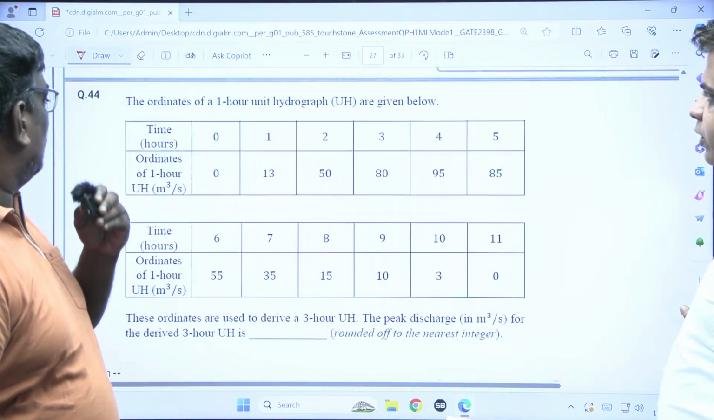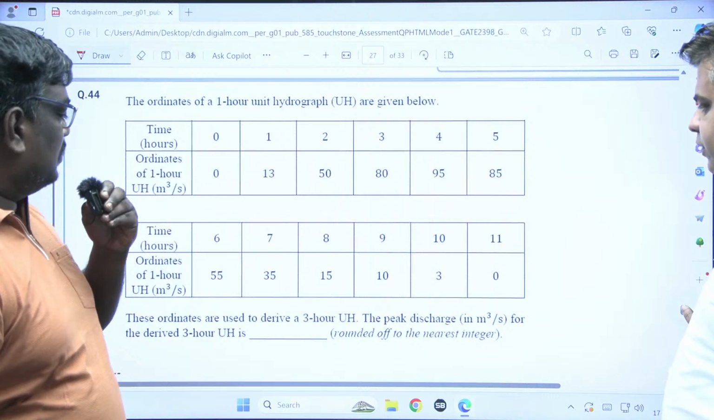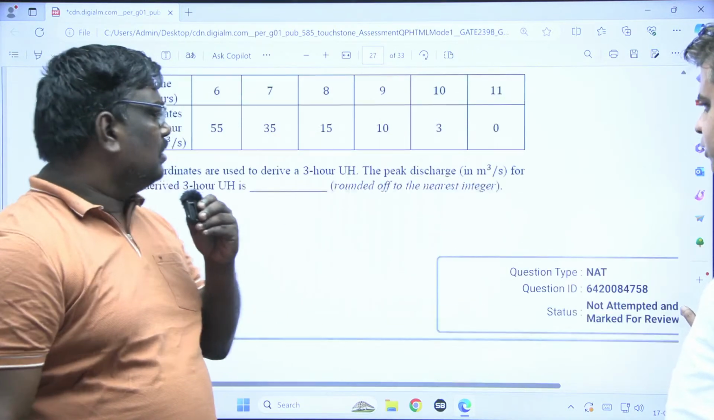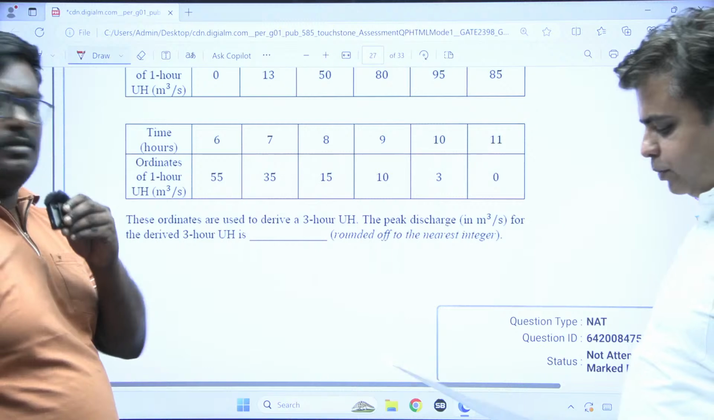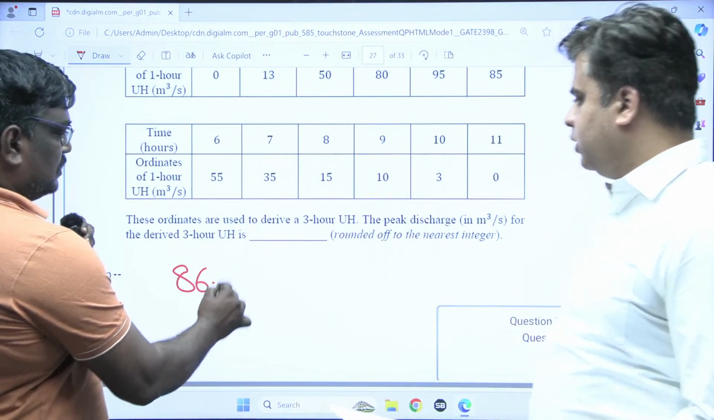You have this unit hydrograph. If you can give the answer, sir, actually I think it is 86.1, 86.67. You can write 86.67.